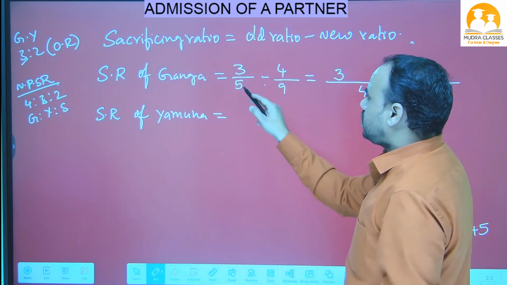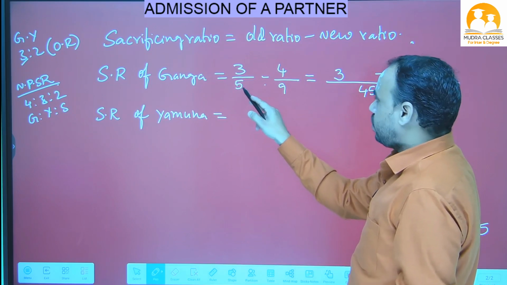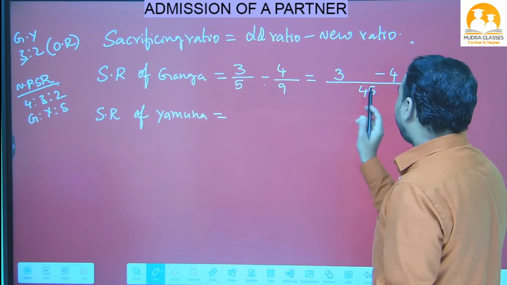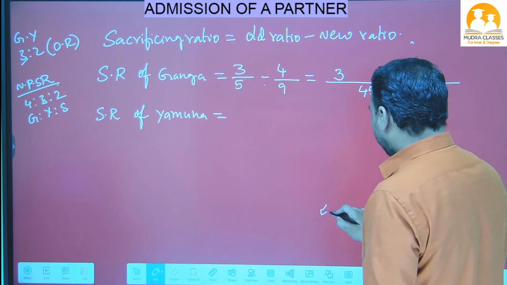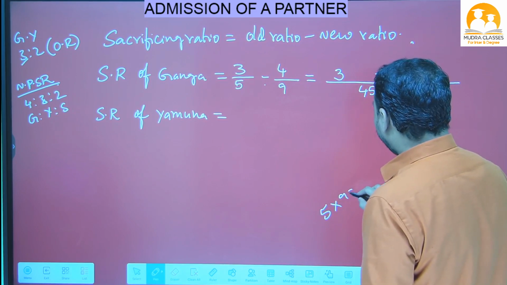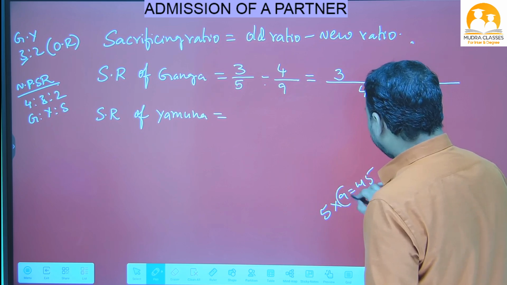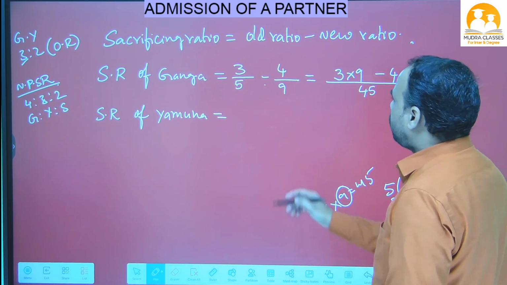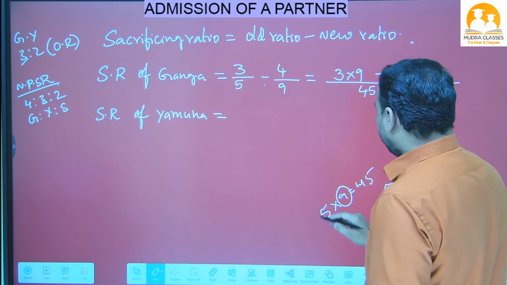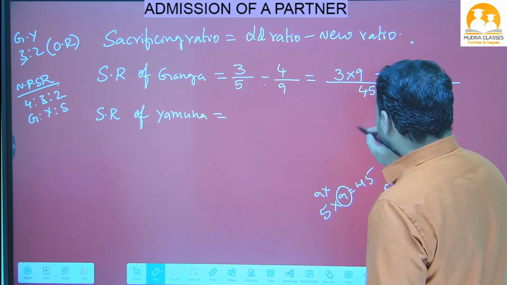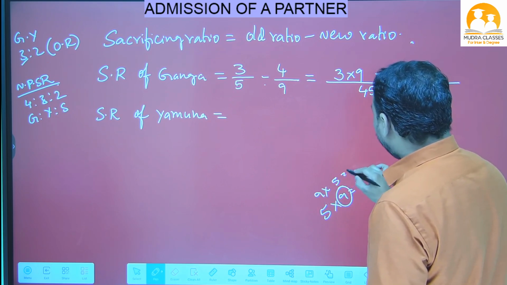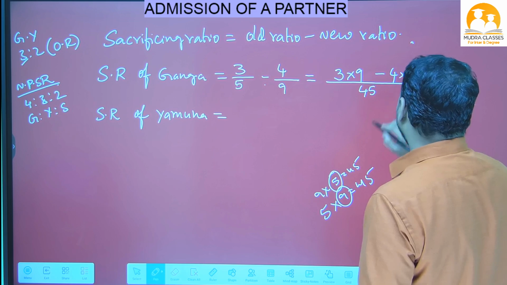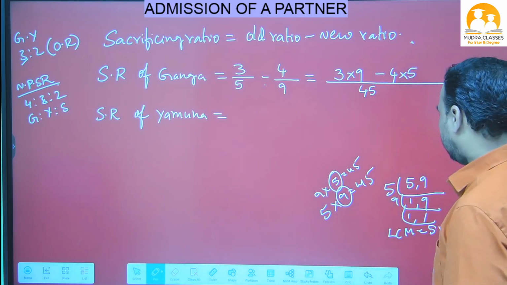Now what is the denominator we have here? 5. In the 5 table, when will 45 come? 5 nines are 45. So with this 9 you have to multiply the numerator. Now what is the denominator we have? 9. In the 9 table, when will this LCM 45 come? 9 fives are 45. So with this 5 we have to multiply the numerator. I hope you understand.